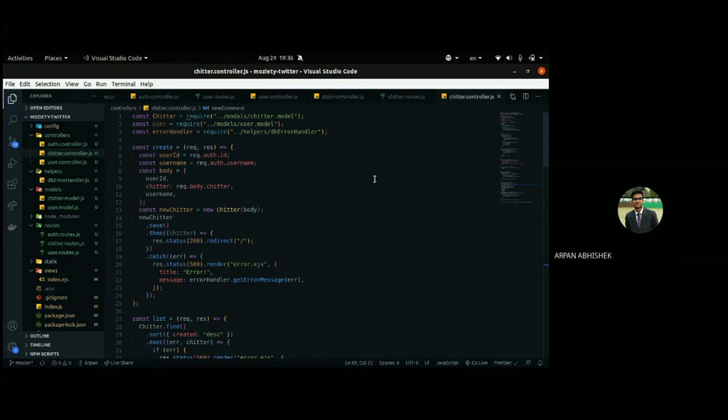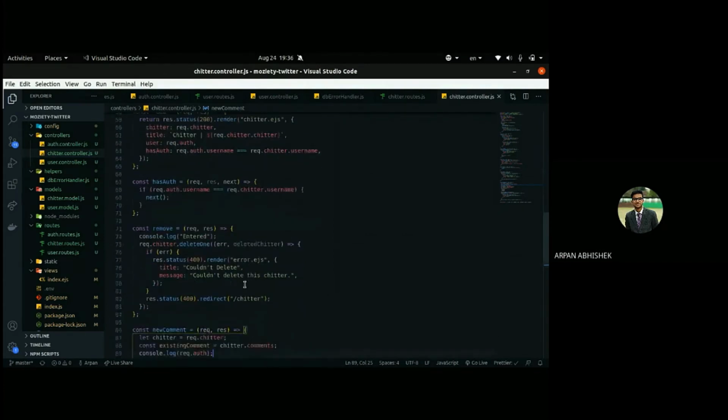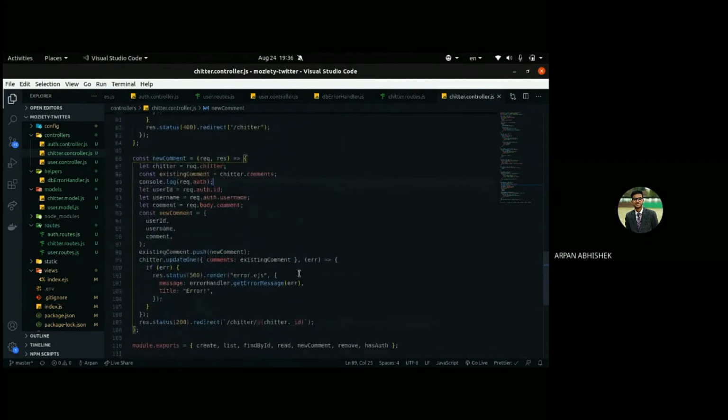And wait. Yeah. Okay. Should we proceed? Proceed. Now, I guess all this code should be easy to understand, because we have been doing the same thing for the last two controllers.